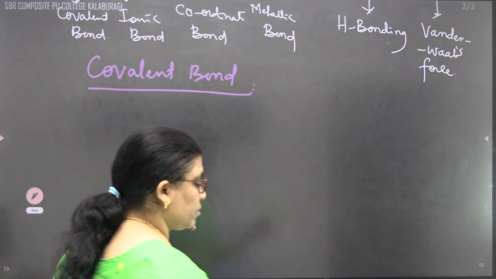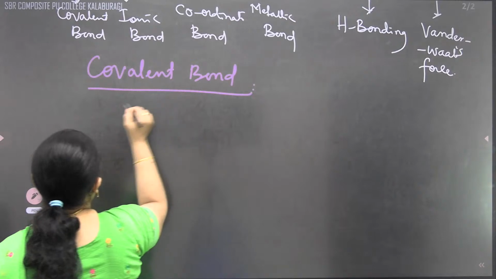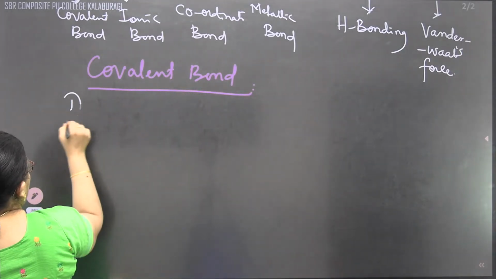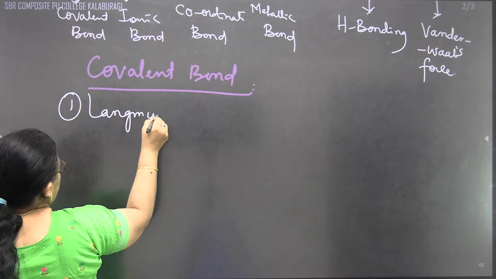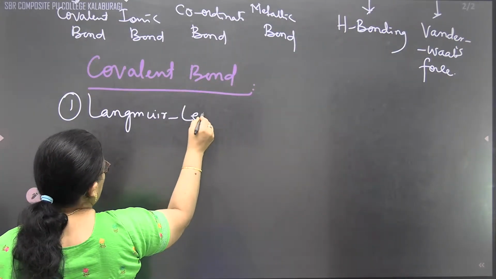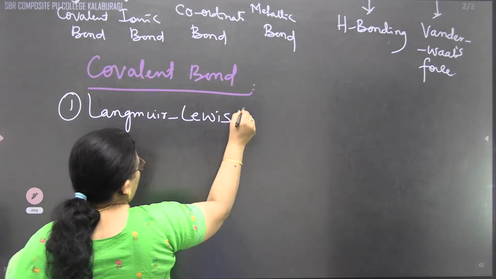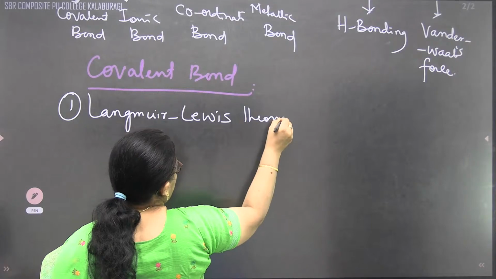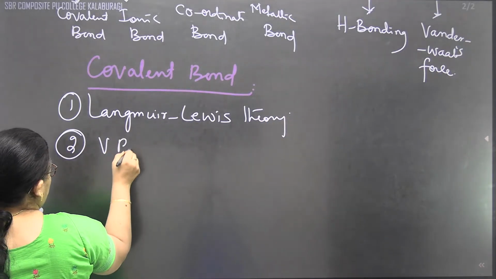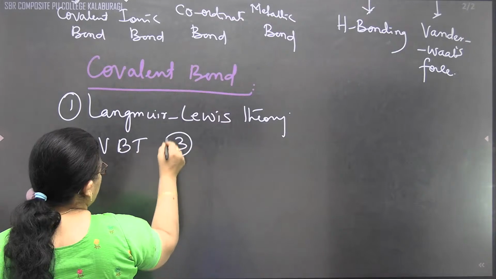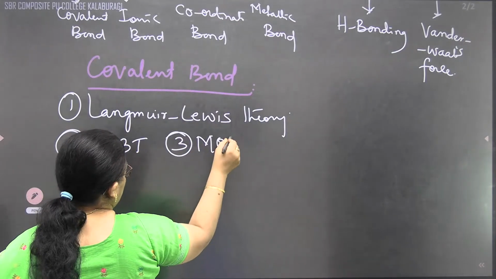Therefore, the first one is Langmuir, the Langmuir-Lewis theory as you'll also call it. The second is valence bond theory, and the third is molecular orbital theory.